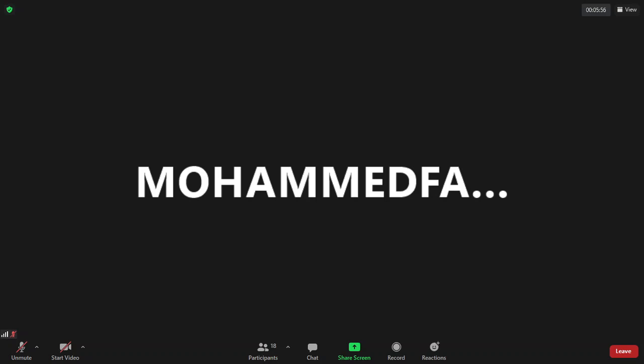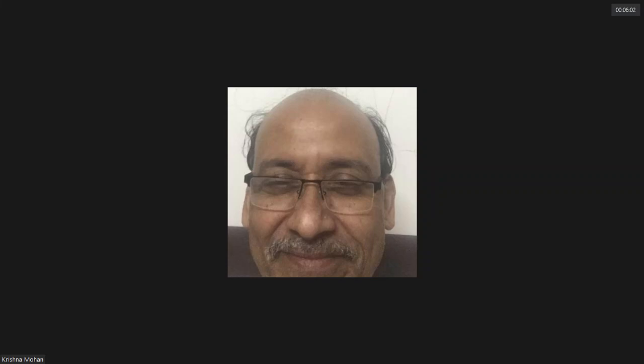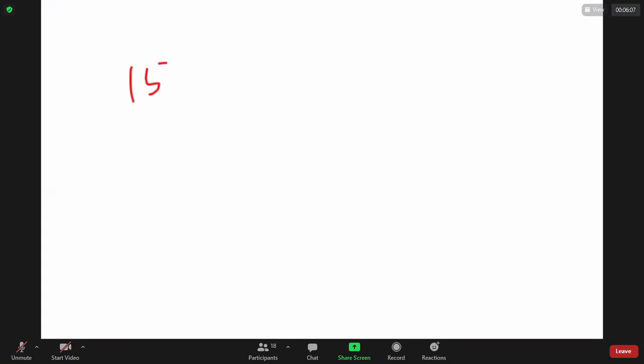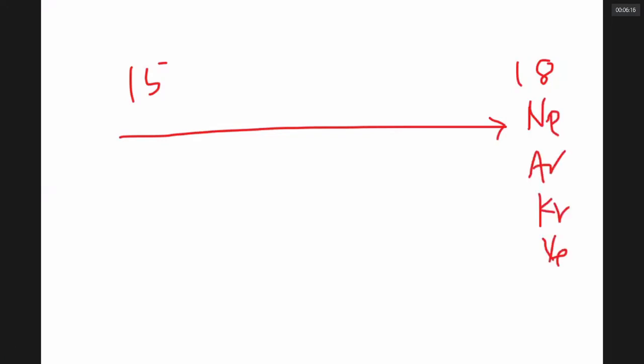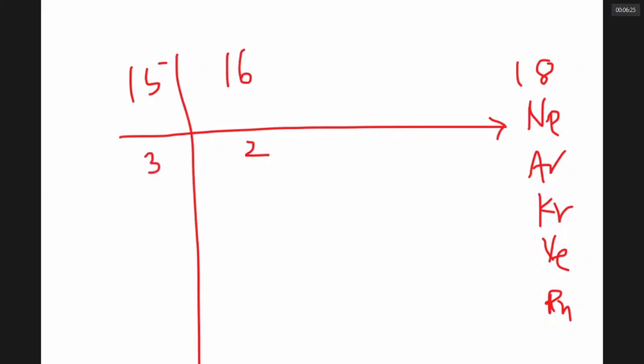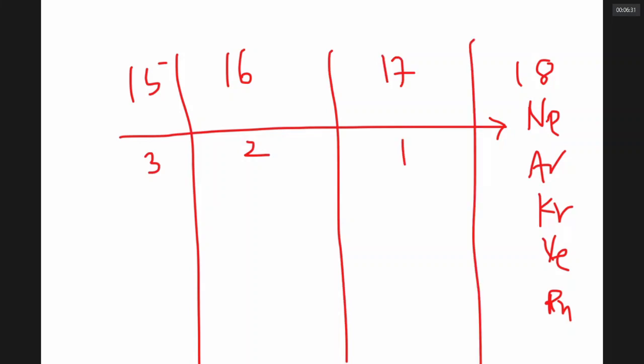Wow, I'm so pleased. So we were pointing out, sir, in these elements, there is a tendency. What is the tendency, sir? From 15th group to 18th group, they are going towards gases. Neon, argon, krypton, xenon, radon, all are gases. The lowest possible number of bonds the 15th group elements can make is 3. 16th group elements can make 2. 17th group elements can make 1. What is the lowest number of bonds an 18th group element can make? 0. Have you noticed this idea?